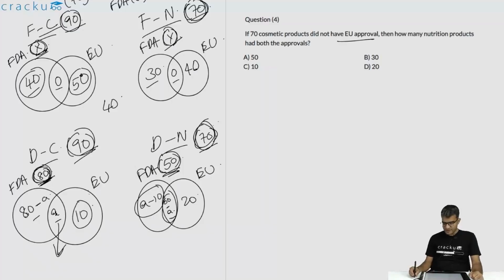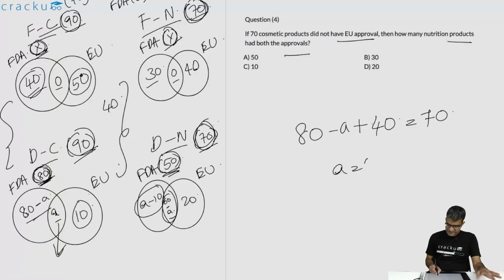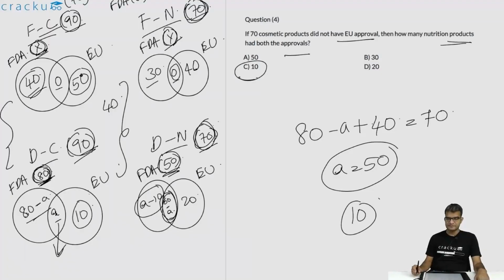If 70 cosmetic products, that is over here, did not have EU approval, how many nutrition products had both the approvals? Okay, it is over here. 70 cosmetic products. So that would imply that 80 minus A plus 40. This is the number of cosmetic products which did not have EU approval. These are the cosmetic products which had only FDA approval. This is equal to 70, or the value of A is equal to 50. How many nutrition products had both the approvals? So over here, that will be 0 plus 60 minus A. That will be equal to 10. So the correct answer is option C.